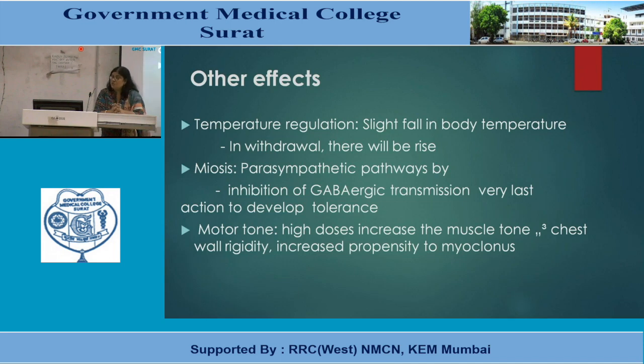Then miosis, constriction of the pupil. This is through parasympathetic pathways. How does it occur? It occurs because of inhibition of GABAergic transmission. And tolerance to this action, miosis, is slow to occur; it is difficult to develop. We will see what tolerance is and what the problematic things with opioids are in our next lecture.